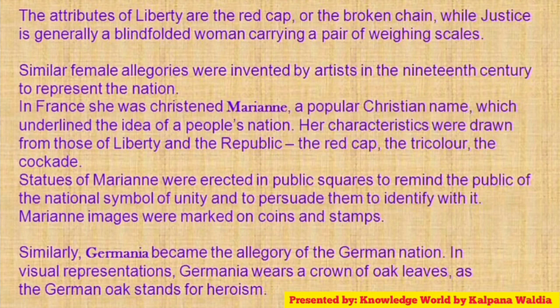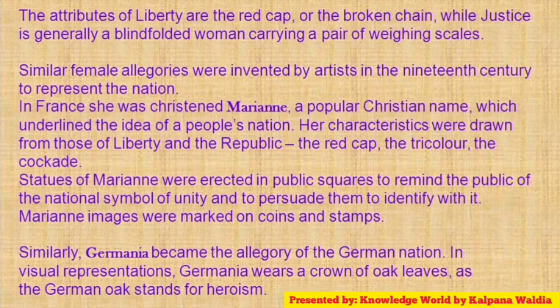In France, she was christened Marianne, a popular Christian name, which underlined the idea of the people's nation. Her characteristics were drawn from those of liberty and the republic: the red cap, the tricolor, and the cockade. Statues of Marianne were erected in public squares to remind the public of the national symbol of unity, and to persuade them to identify with it, Marianne's image was marked on coins and stamps.